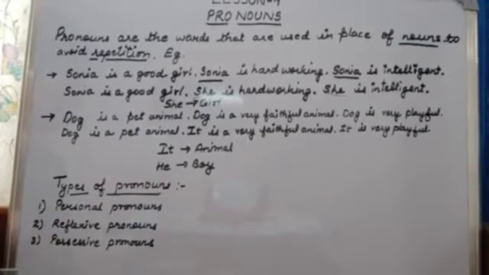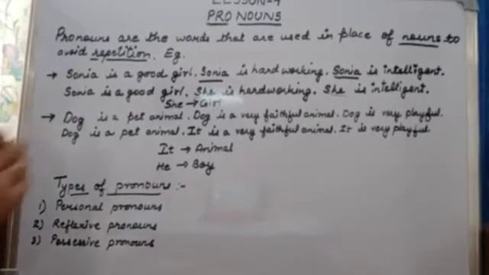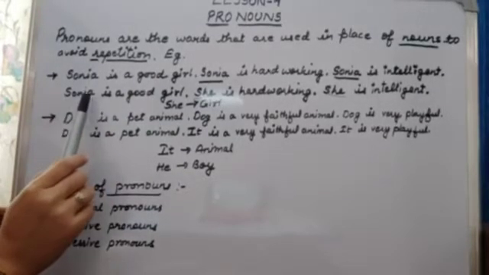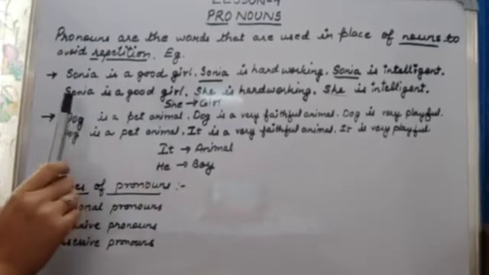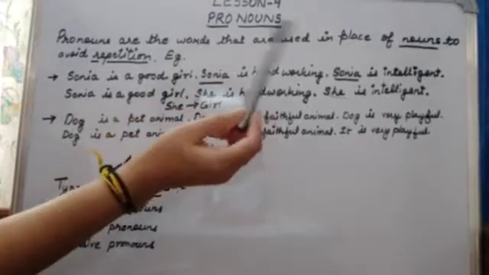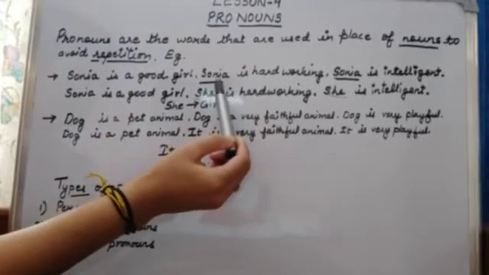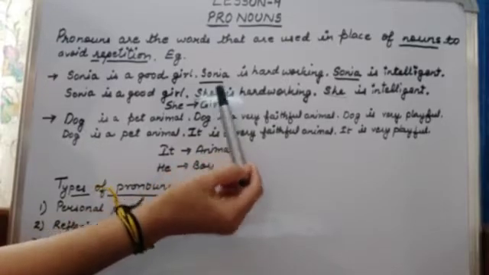or the special name. Repetition of the special name. Now let's see. Sonia is a good girl. Because we are talking about Sonia, that's why I have not written she over here. We should know that we are talking about Sonia. Now in place of Sonia over here, I have replaced the word Sonia with the pronoun she.